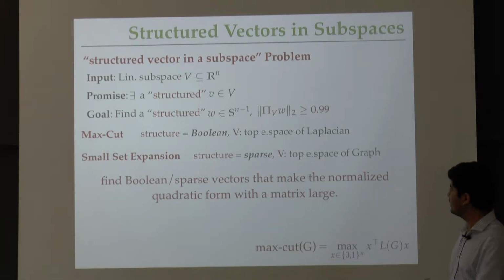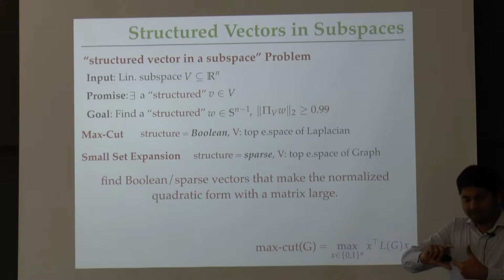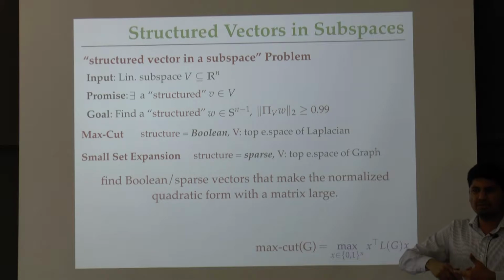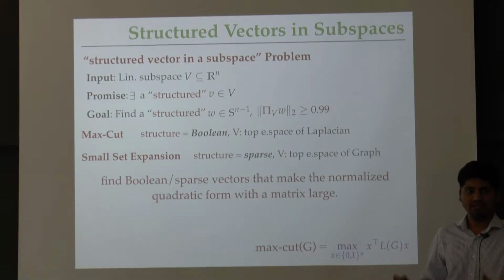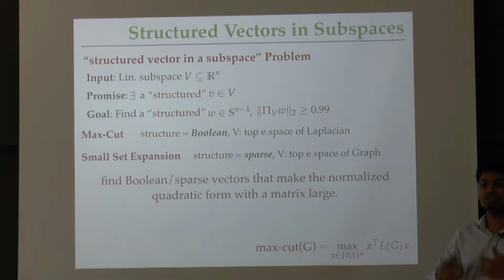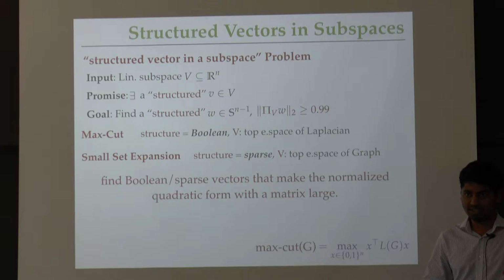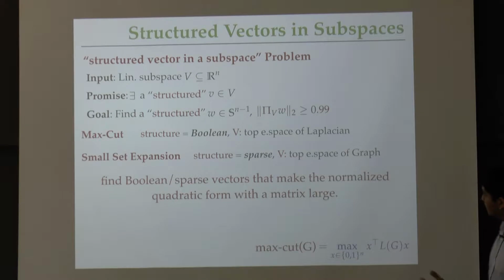Okay. And now if the max cut is, let's say, a 1 minus epsilon fraction of the edges, then what you can argue is that the optimal cut, like the indicator vector of the optimal cut, is going to be almost completely contained inside the span of the eigenvectors of the Laplacian with eigenvalues bigger than 1 minus O of epsilon. Okay. So in particular you can basically think of this question as trying to find a 0-1 valued vector which is close to the subspace defined by the span of the eigenvectors corresponding to eigenvalues bigger than 1 minus O of epsilon.